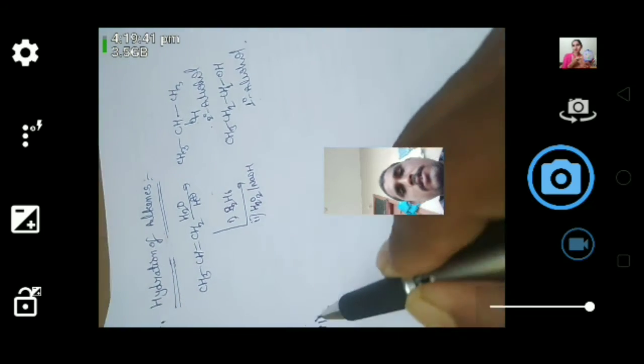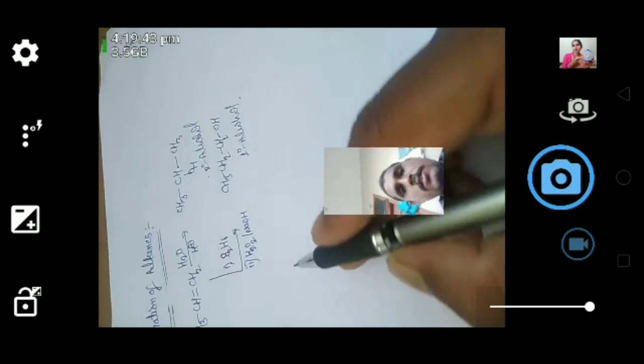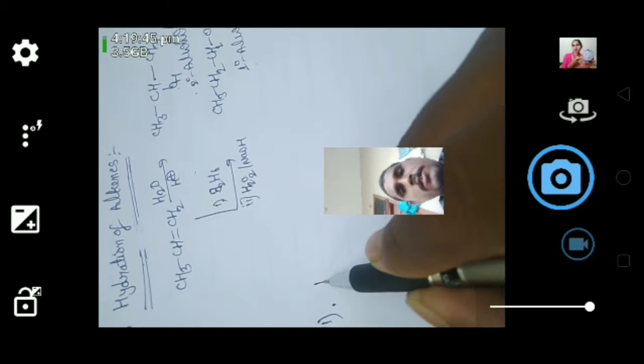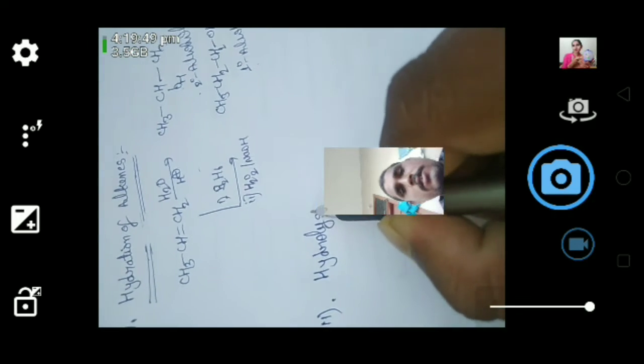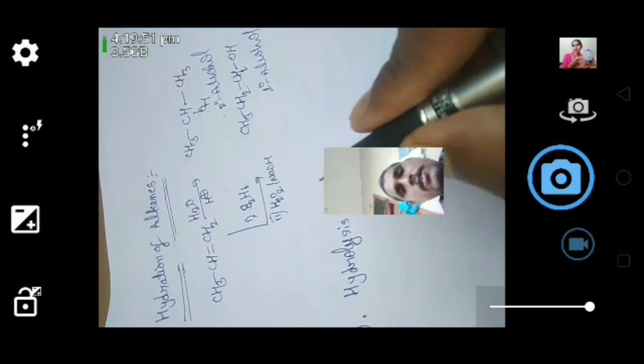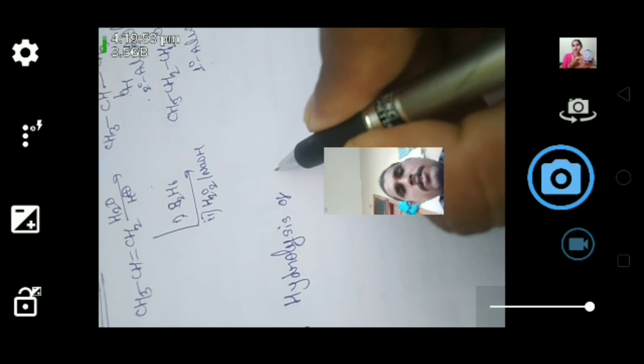Now coming to the second one, that is hydrolysis of alkyl halides.